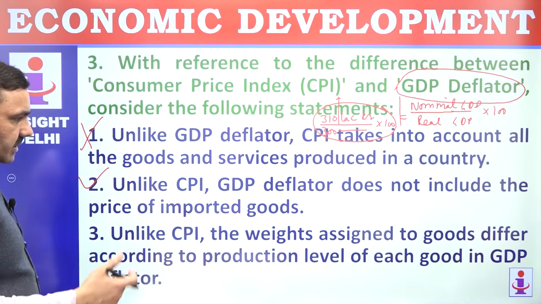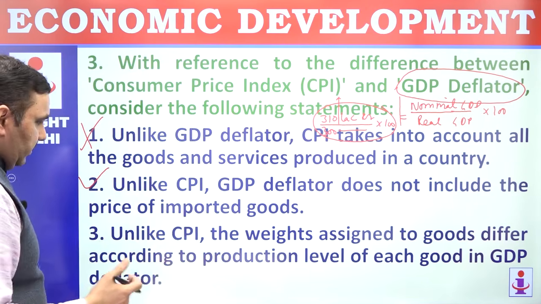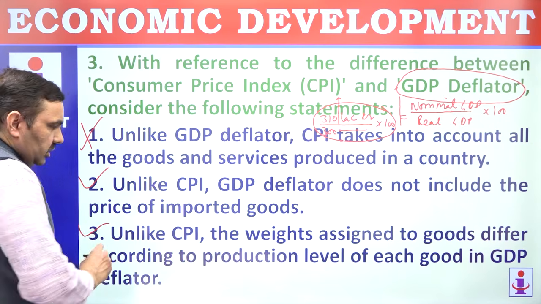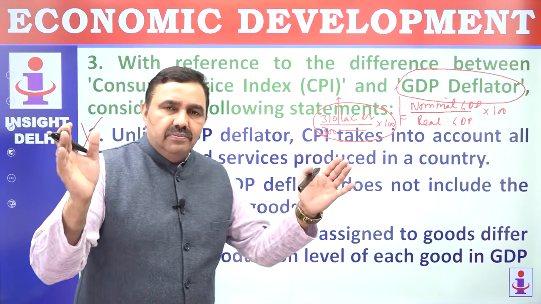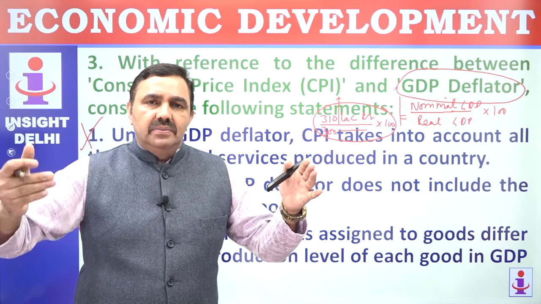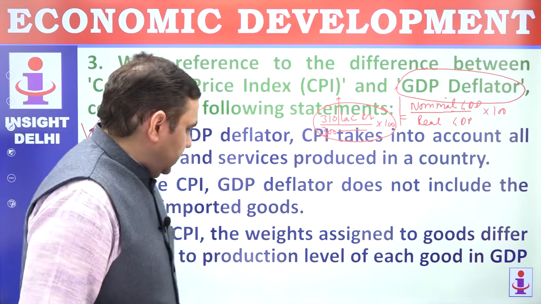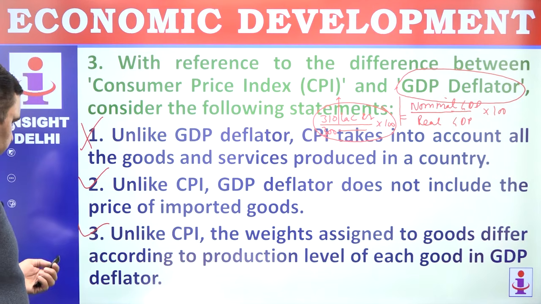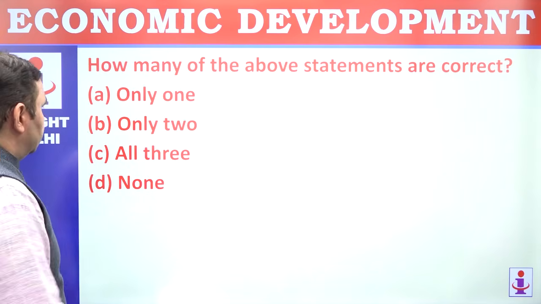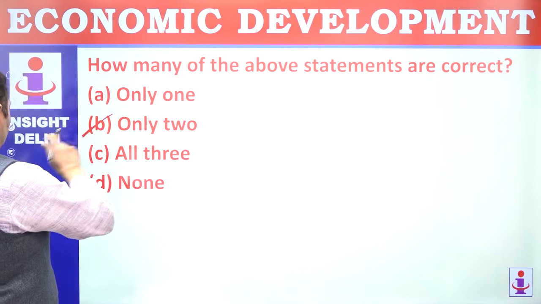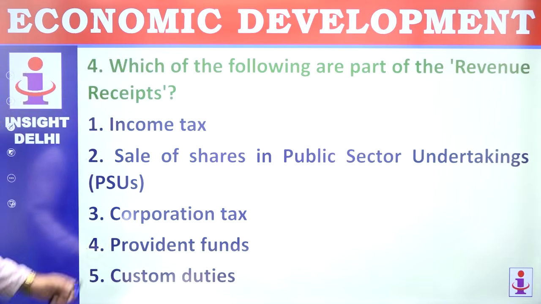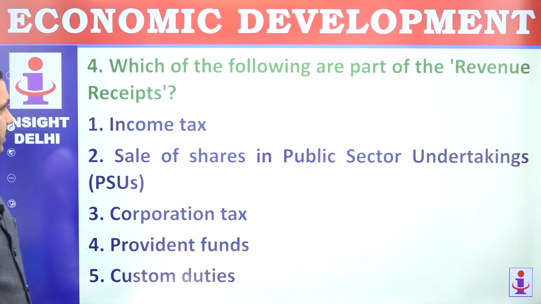Unlike CPI, the weight assigned to goods differs according to the production level of each good in GDP deflator. That's correct. So GDP is the sum total of all kinds of production. It means in that sum total of production, every good, every service has its own ratio. But CPI ratio is fixed. So 1 is wrong, 2 and 3 are correct. How many of the above statements are correct? Always keep in mind instructions. So this is only 2.